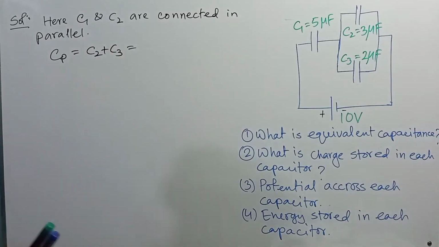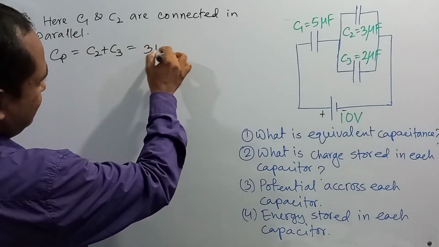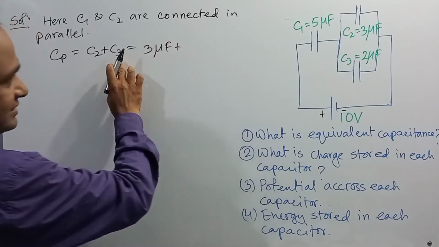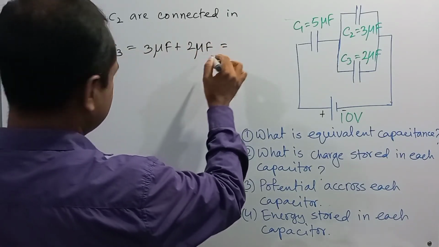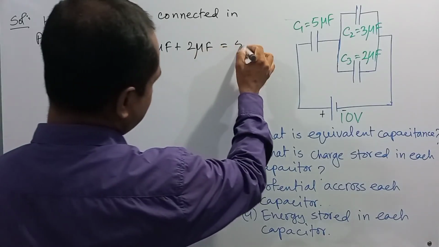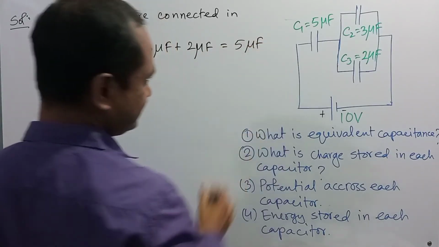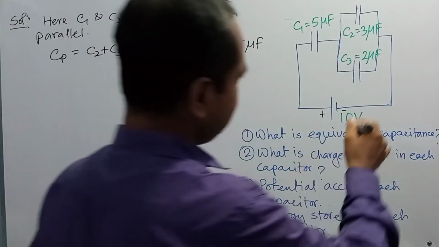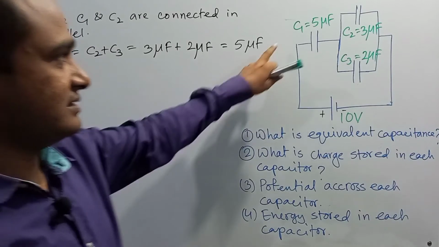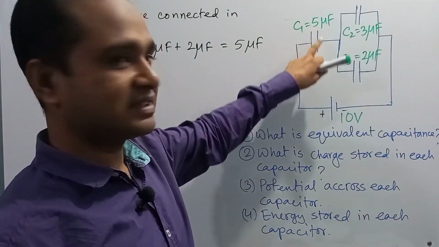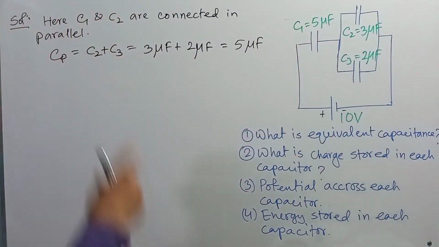So here C2 is equal to 3 microfarad plus C3 is equal to 2 microfarad. So the equivalent capacitance will be 5 microfarad. That is, the equivalent capacitance of this parallel combination is 5 microfarad, and this C1 is connected in series with this parallel combination.